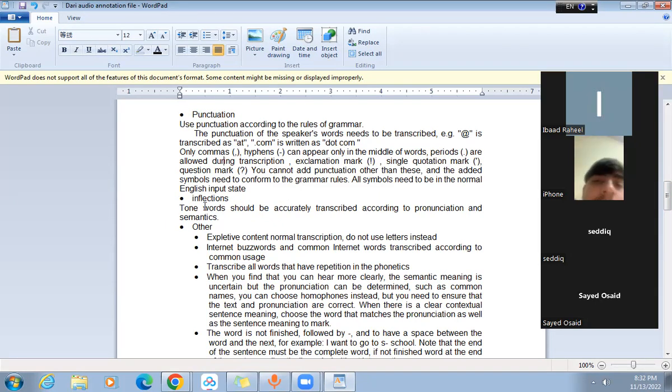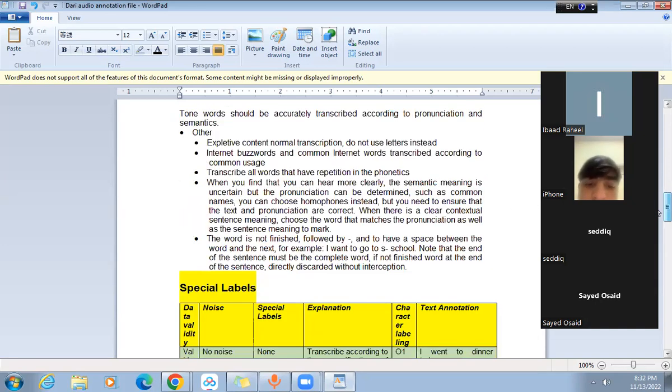Okay, in selection, tone words should be accurately transcribed according to pronunciation and semantics. And other things, expletive content, normal transcription. Internet buzzwords and common internet words classic. Okay, if there is any word which is not clear to you guys, but you think that it's a valid word, so you guys can search it on Google, and if you find any resemblance with respect to the audio, so you can translate that word accordingly.